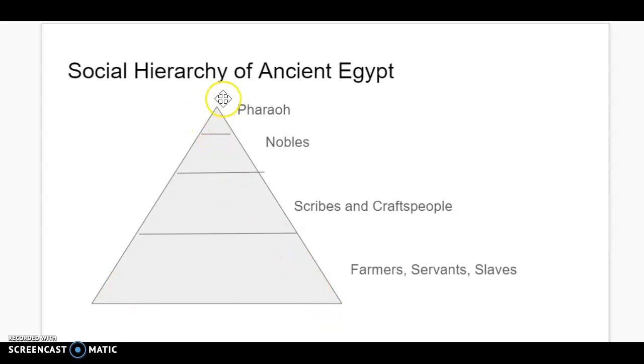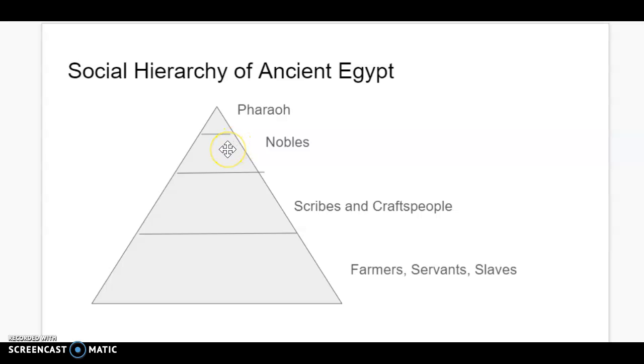Chocolate and sugary snacks are up top. You should have less of them. Fruits and vegetables, and then grains at the bottom. Same thing here. We have more power, but less people. So less space taken up here by the pharaoh. Below him, the nobles. I say below him, but there was the occasion of a pharaoh who was a woman.